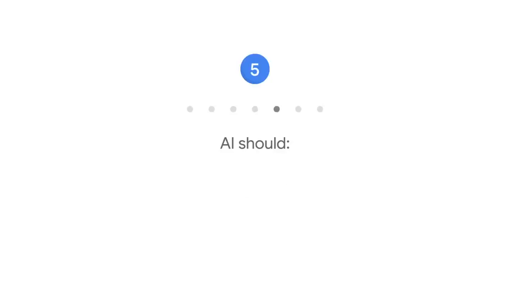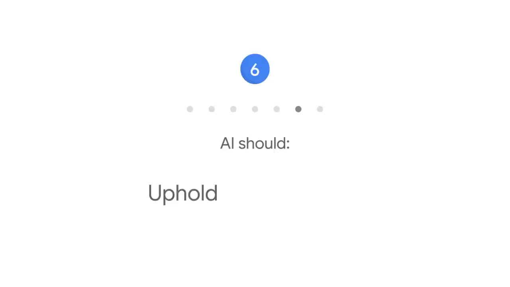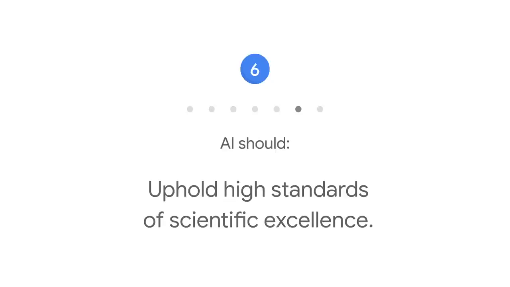5. AI should incorporate privacy design principles. We will give opportunity for notice and consent, encourage architectures with privacy safeguards, and provide appropriate transparency and control over the use of data. 6. AI should uphold high standards of scientific excellence. We will work with a range of stakeholders to promote thoughtful leadership in this area, drawing on scientifically rigorous and multidisciplinary approaches. And we will responsibly share AI knowledge by publishing educational materials, best practices, and research that enable more people to develop useful AI applications.